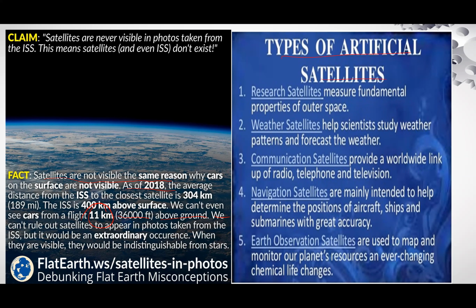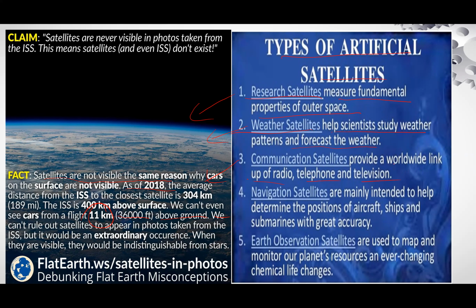Types of artificial satellite: research satellites measure fundamental properties of outer space. Weather satellites help scientists study weather patterns and forecast the weather, giving information about weather conditions. Communication satellites provide a worldwide link of radio, telephone, and television.